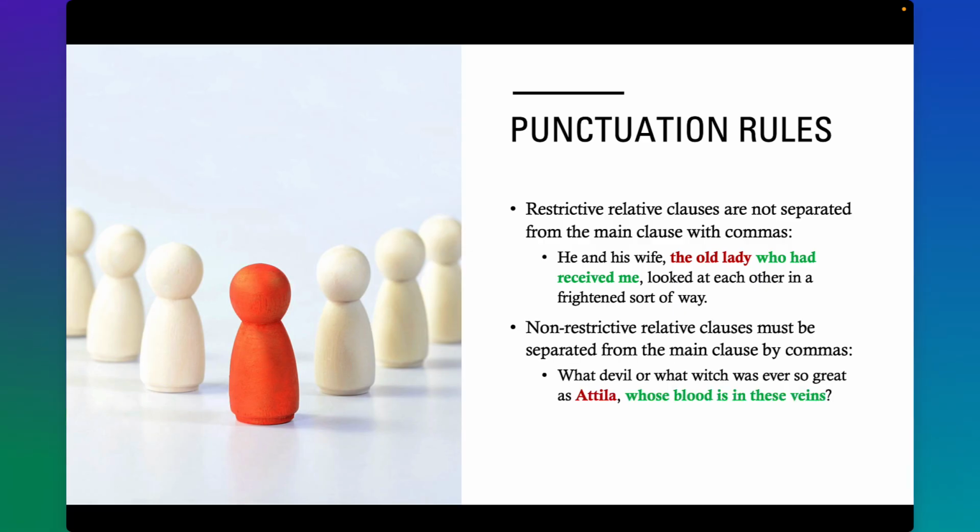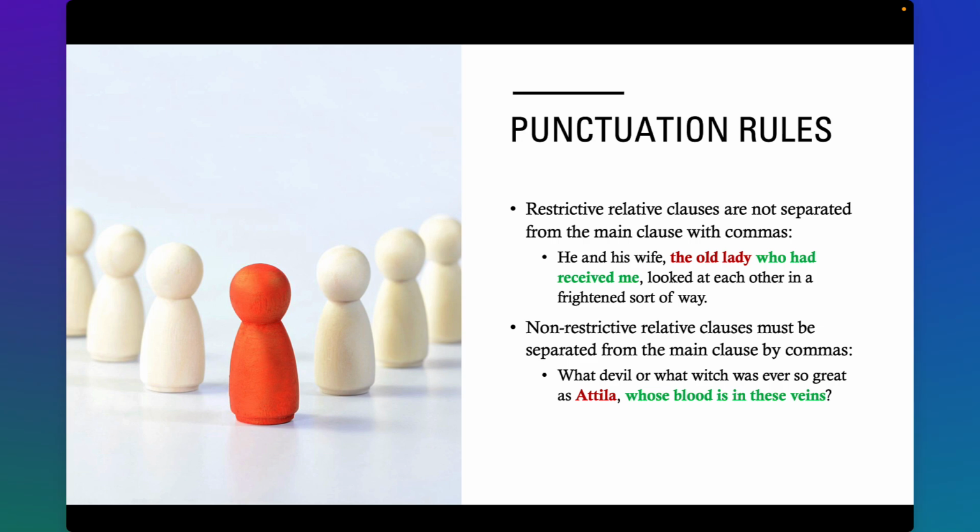Non-restrictive relative clauses, however, must be separated from the rest of the clause by commas because they provide additional, often superfluous information as here. What devil or what witch was ever so great as Attila, whose blood is in these veins? Attila is, or was, a unique historical figure. The fact that his blood is potentially in the narrator's vein is extraneous to the comparison of devils or witches to this particular individual. A comma separates the relative clause from its noun phrase.